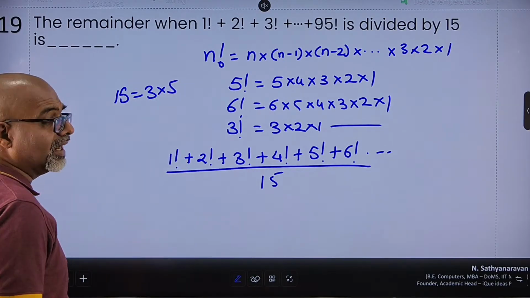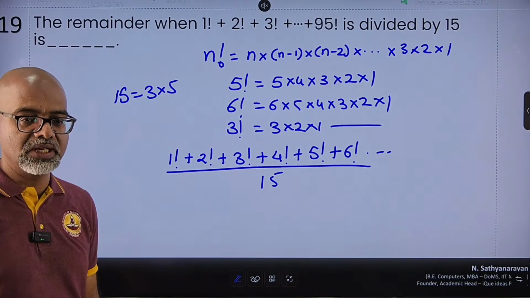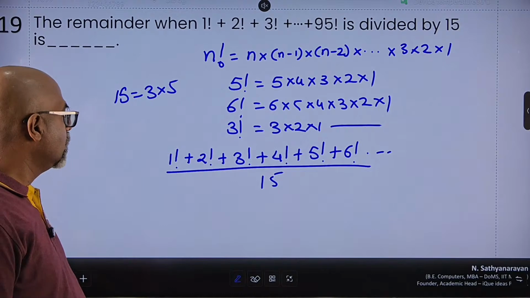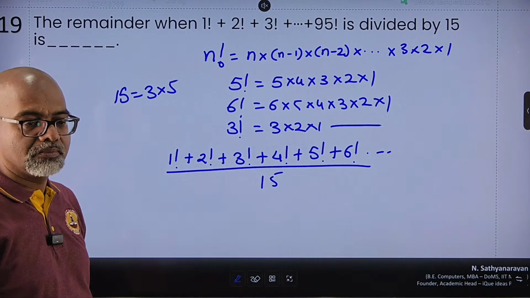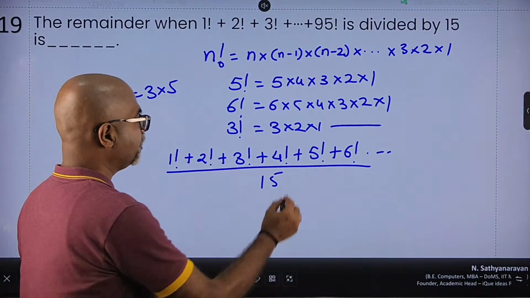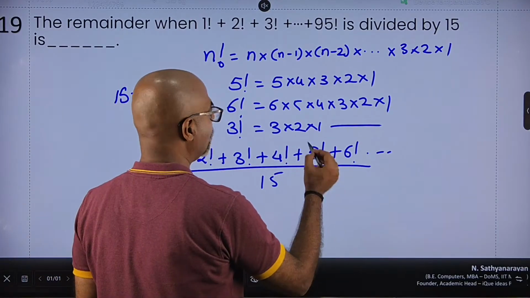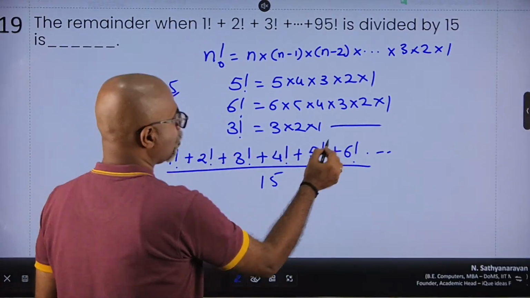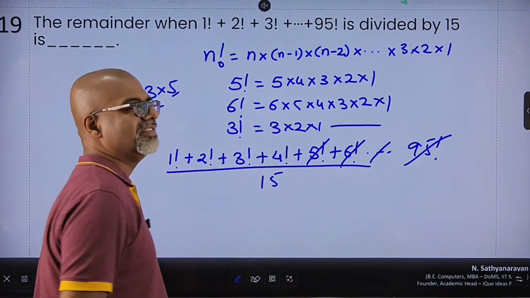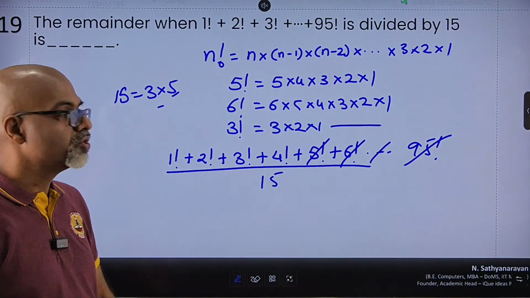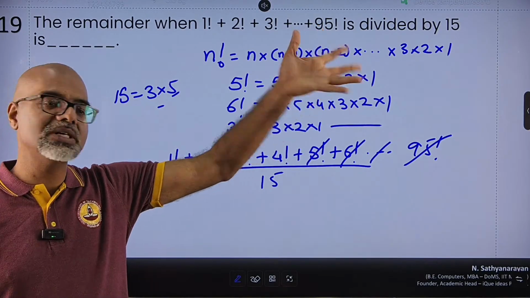So if a number contains 3 and 5 as its factors, it will be divisible by 15. Up to 4 factorial, the number 5 will never appear. But 5 factorial onwards, it will always have a 5 and a 3. So all these numbers till 95 factorial will be perfectly divisible by 15, so the remainder for those numbers is 0.